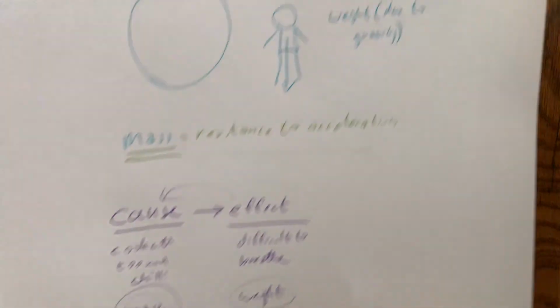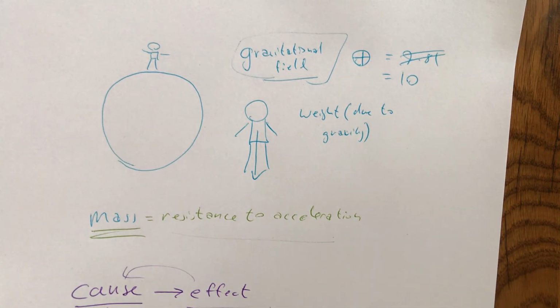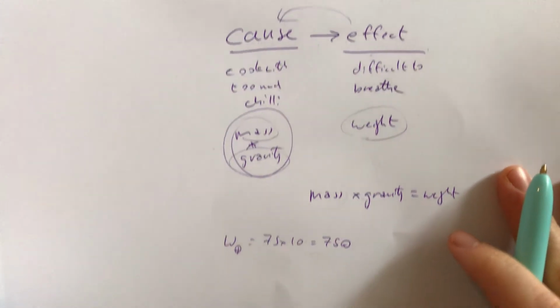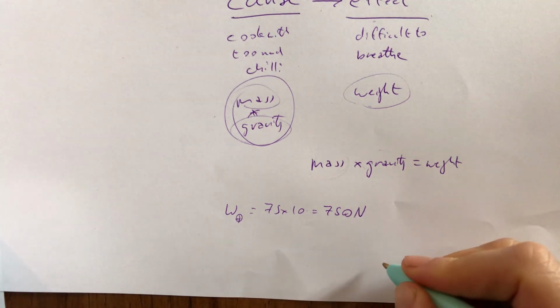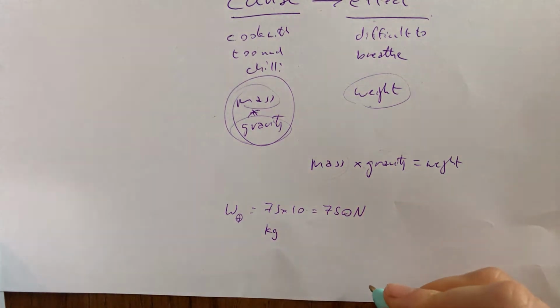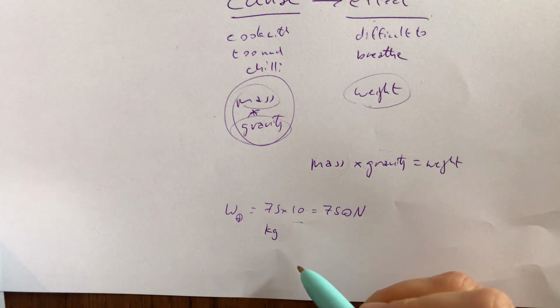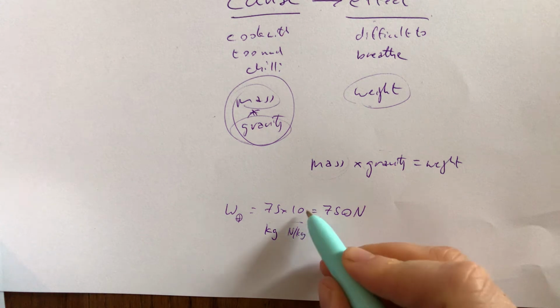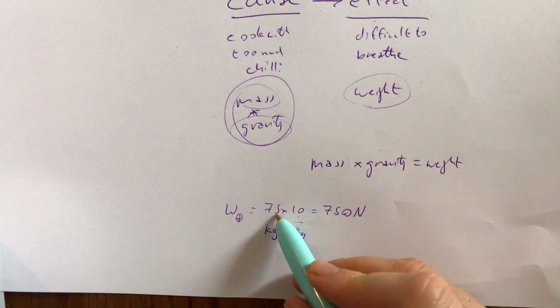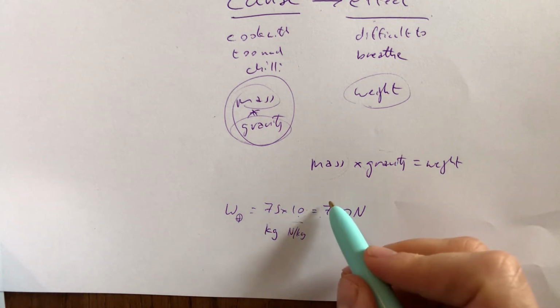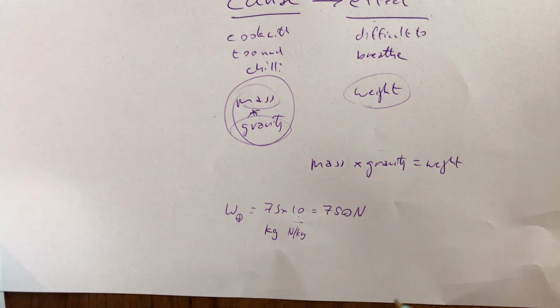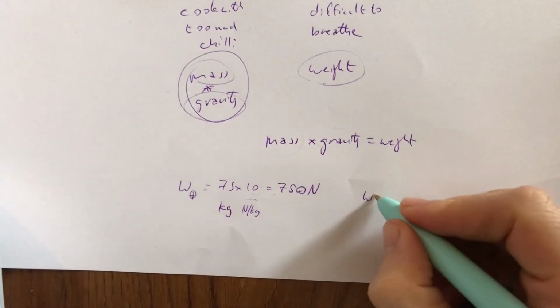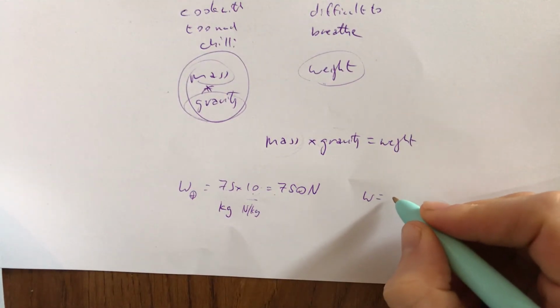Now if you remember, weight is a force due to gravity. So if it's a force, then weight is measured in newtons and the mass is in kilos. We're not really super worried about the unit for gravity, but it's newtons per kilogram. So it's how many newtons there are in each kilogram. Which means one of my kilograms is 10 newtons. The second one's also got 10. The third has got 10, all the way up to 75. 10 times 75, 750.